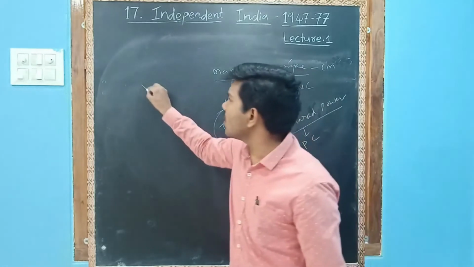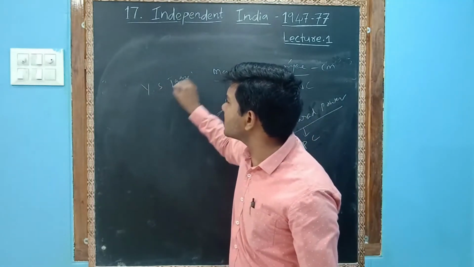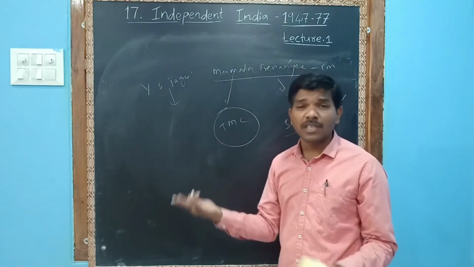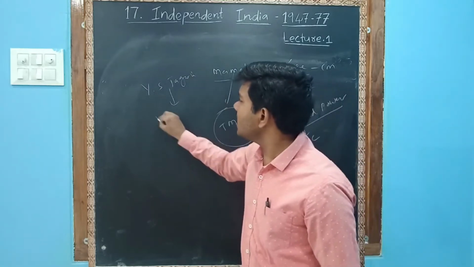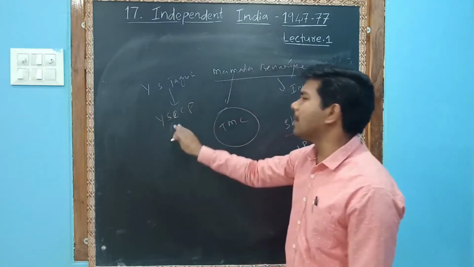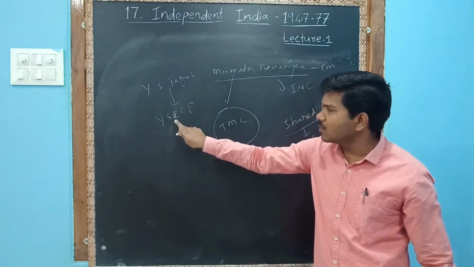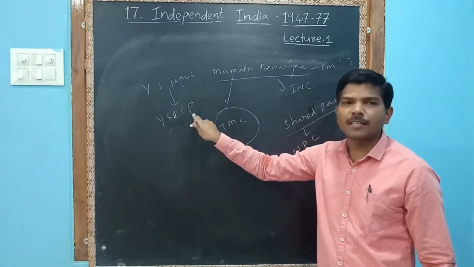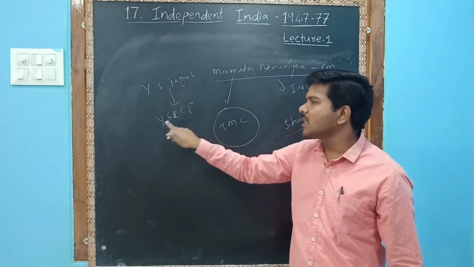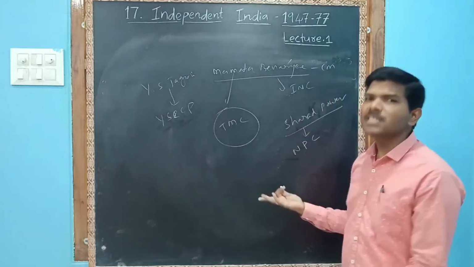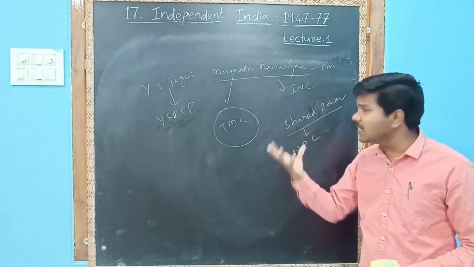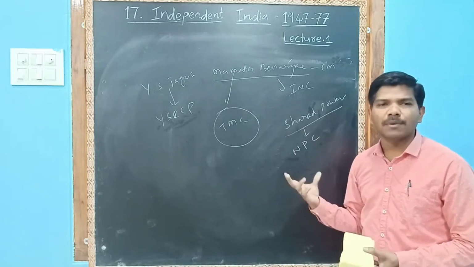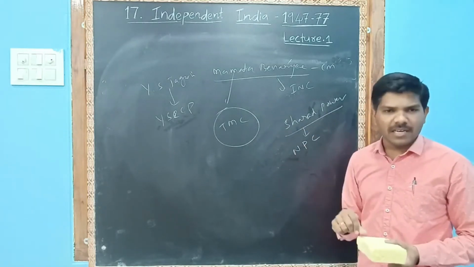Next, Y.S. Jagan Mohan Reddy. Y.S. Jagan also once upon a time was in Congress. He didn't want to live in the Congress. His father was CM from the Congress party. Jagan Mohan Reddy established the YSRCP party, Yuvajana Shramika Raitu Congress party. We feel that YSR party means Yeduguri Sandinti Rajashekar Reddy Congress party, but that is not correct. It is Yuvajana Shramika Raitu Congress party. So these fluctuations are there. We can tell with these examples. If they ask for a comment or opinion, we may write these kinds of examples, which will have a good effect on the evaluator.